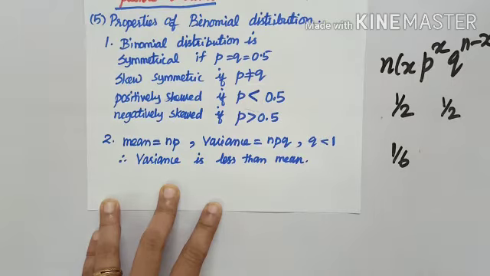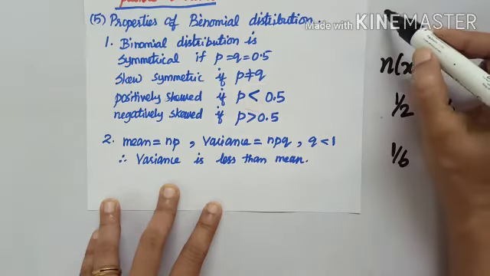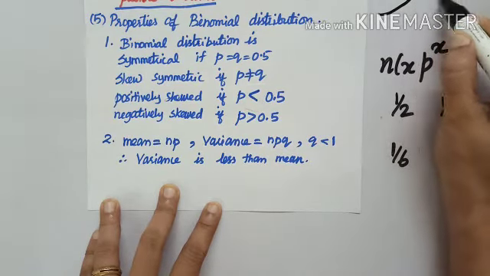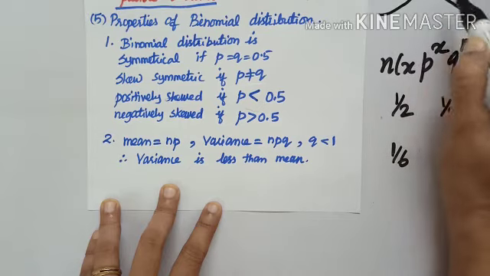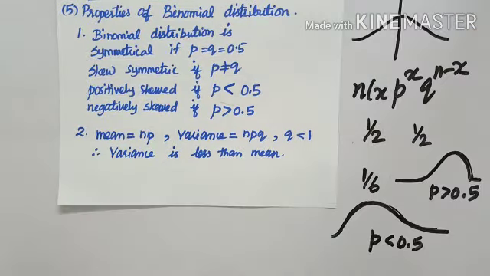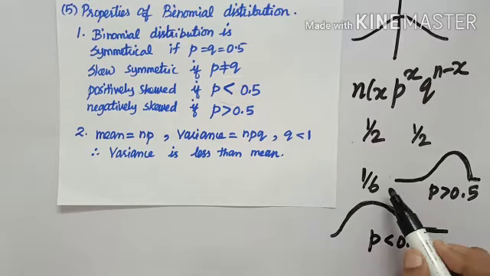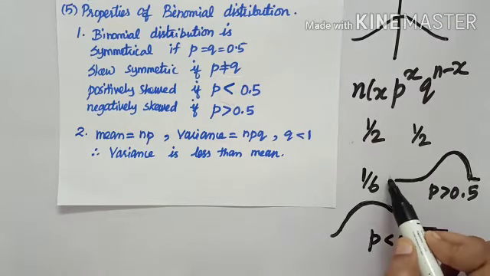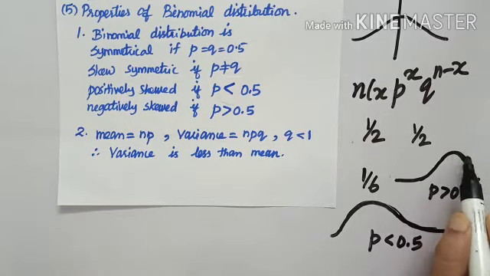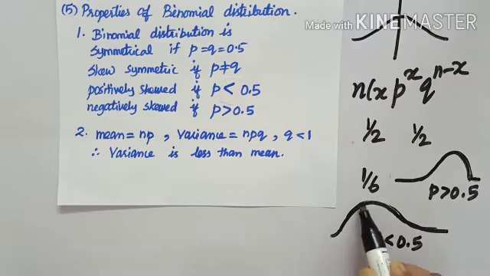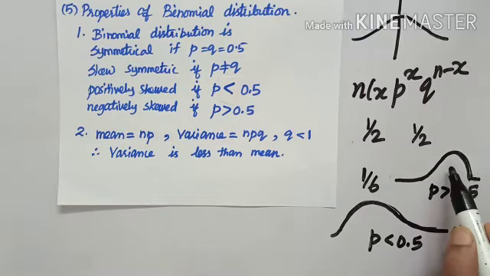See, we have seen curves like this. A regular increase and a regular decrease. This is a curve which I can say symmetrical. But there are curves like this. Here it is very less and sudden peak. Here it is a peak and sudden decrease. So this we call positively skewed and this we call negatively skewed.